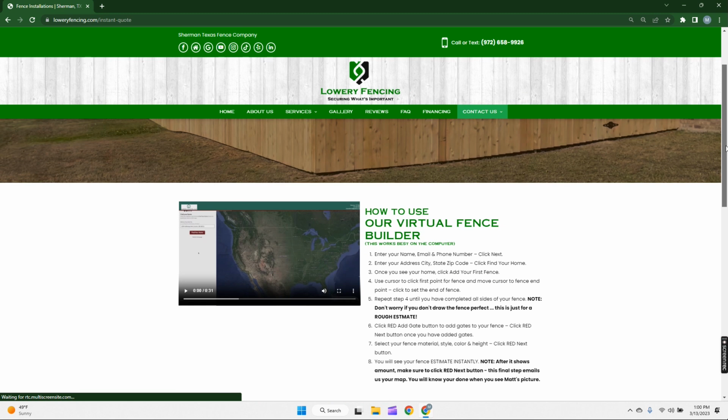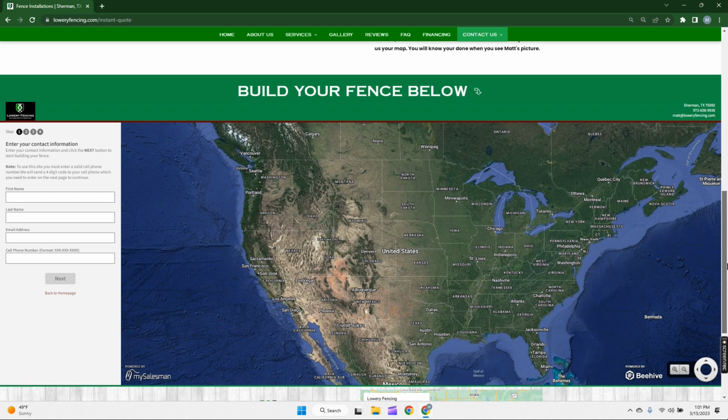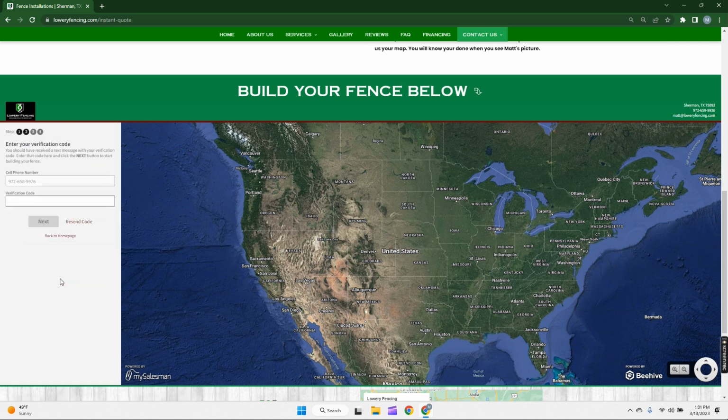down until you can see the whole United States. Once you can see the whole area right here, then just come over on the left-hand side of the screen and enter your information in, and then click Next. And this is going to text you a code. Okay, it just texted me. It was 5495. And then click Next.